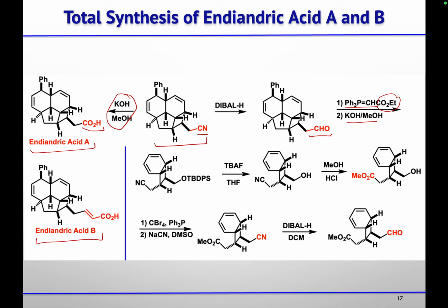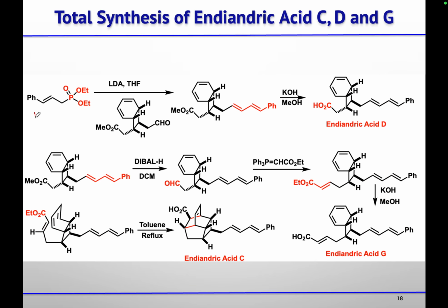Then for the other endiandric acid, they proceeded further with this cyano compound that they had already prepared. So then TBDPS deprotection followed by hydrolysis of cyanide to get the ester in the presence of methanol. That is why they are directly getting the ester and not the acid. Then that alcohol was converted to the bromide, followed by substitution with sodium cyanide, you will get the cyano compound. DIBAL-H will convert that cyanide to aldehyde. Again, they will do this with Horner-Wadsworth-Emmons Wittig reaction. So you will get this trans alkene.